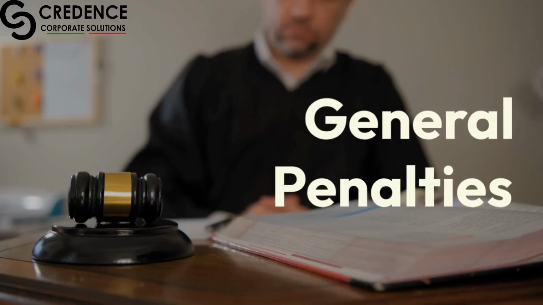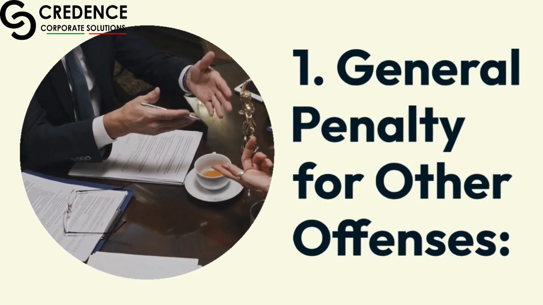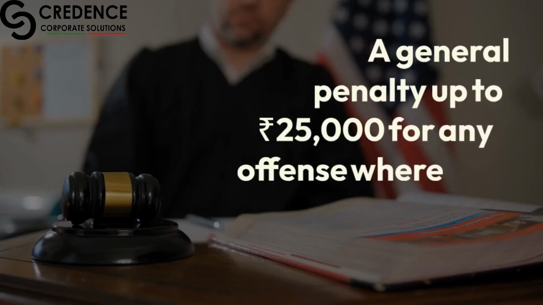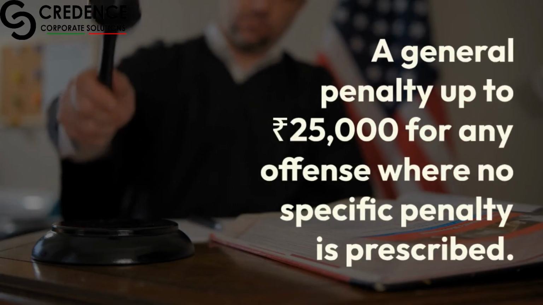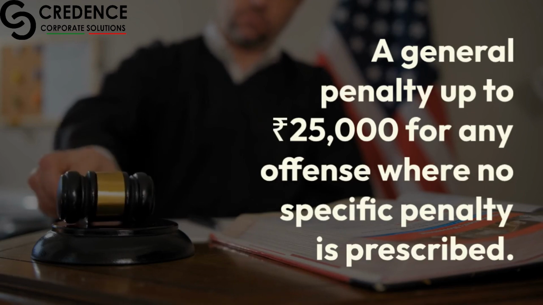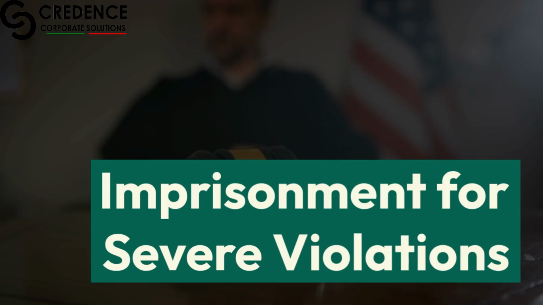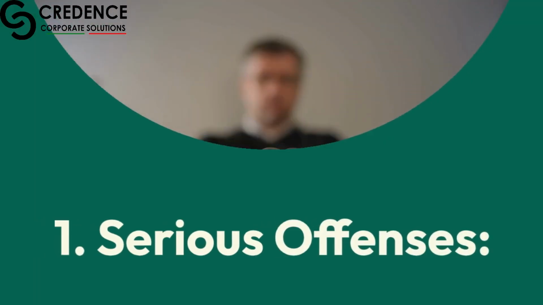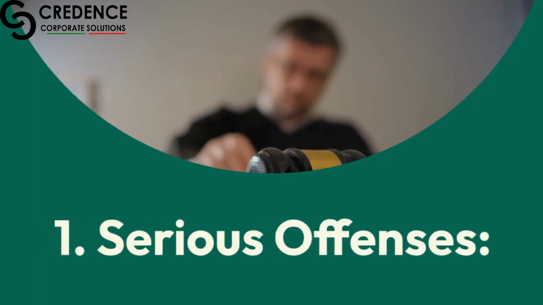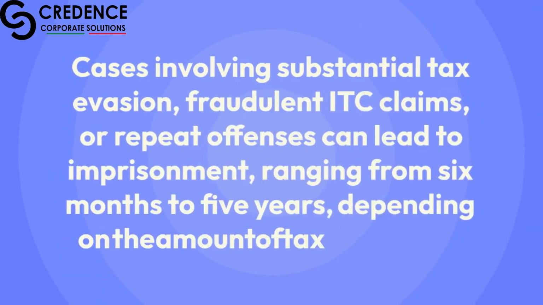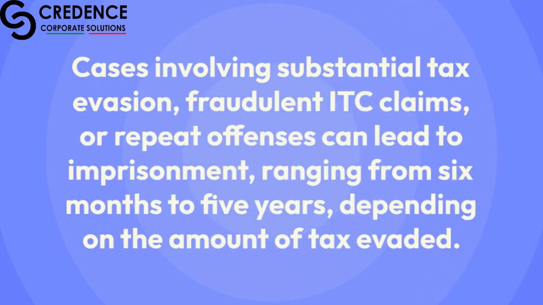General penalties. 1. General penalty for other offences. A general penalty up to 25,000 rupees for any offence where no specific penalty is prescribed. Imprisonment for severe violations. 1. Serious offences. Cases involving substantial tax evasion, fraudulent ITC claims, or repeat offences can lead to imprisonment, ranging from 6 months to 5 years, depending on the amount of tax evaded.